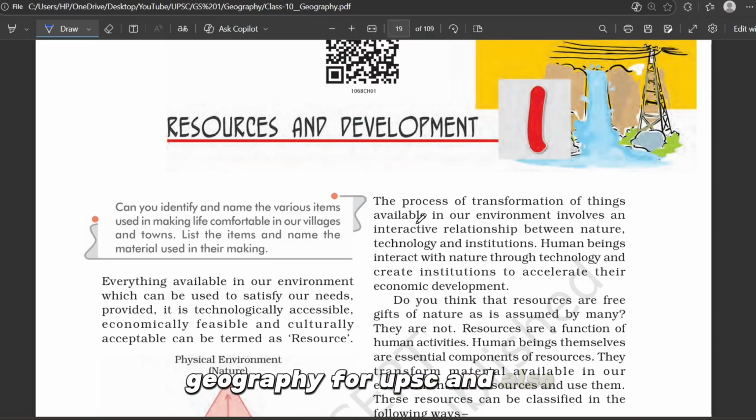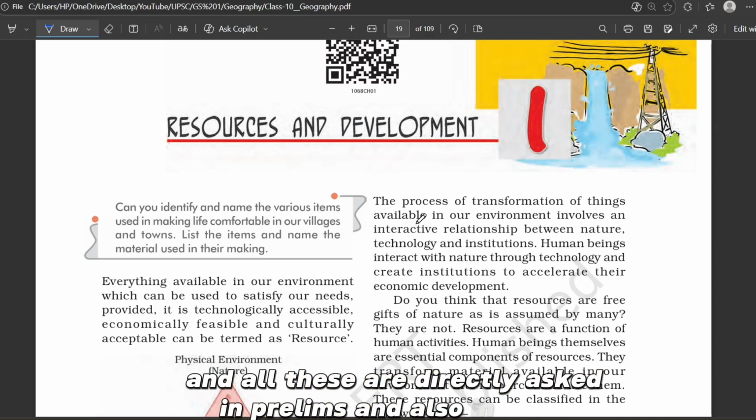Also for other competitive exams. And unit 1 is Resources and Development. This unit is slightly a basic one, but in this unit we will learn about resource use, resource planning, sustainable development, and all these are directly asked in prelims and also in mains.